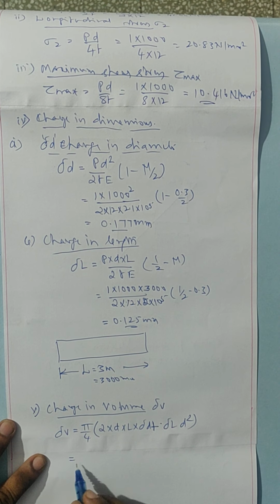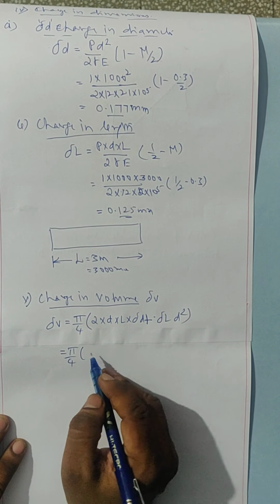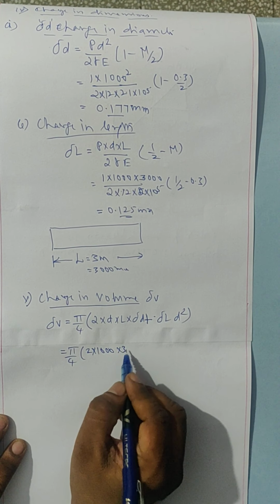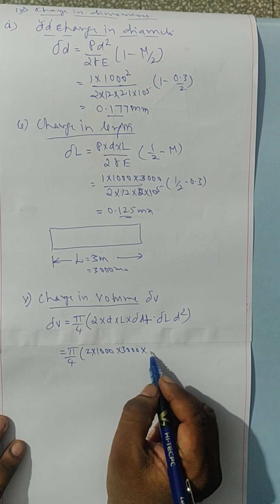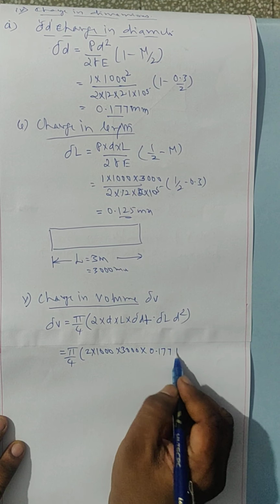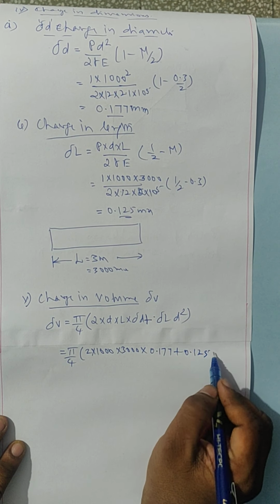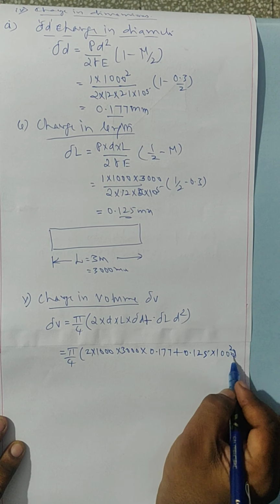Now I am substituting pi by 4 into 2 into D is 1000, L is 3000 into delta D, already we calculated, it is 0.177, plus delta L we calculated 0.125 into D square, 1000 square.